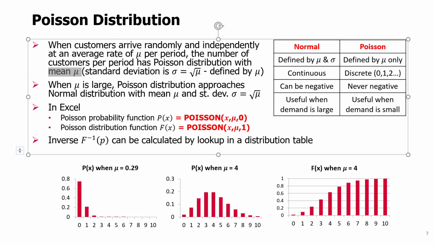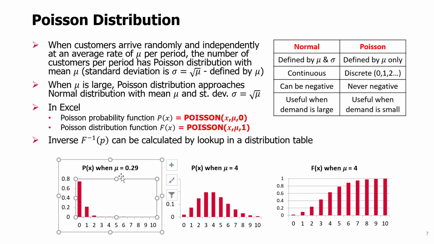And notice that this one parameter, the mean or average, defines the Poisson distribution completely. The standard deviation of the Poisson distribution is always the square root of the mean. And so here is a picture that shows probabilities for demand 0, 1, 2, 3, and so on, when average demand is 0.29, so it's fractional.